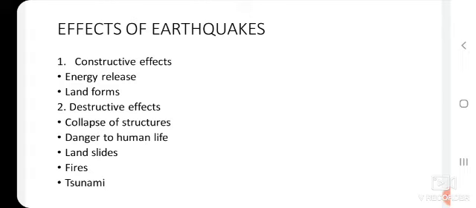The name itself says there is a large shake, a tremor in the surface of the water, like in the oceans, and there is a large shake in the surface of the water, which is known as tsunami. Tsunamis occur most frequently in the Pacific Ocean.